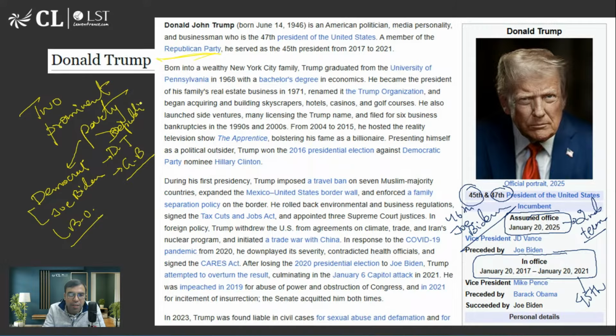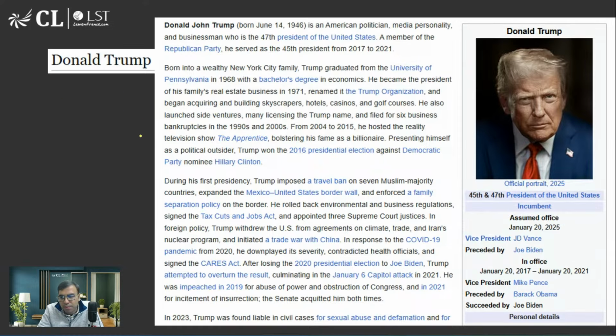And what is the party symbol of Republican and what is the party symbol of Democrat? Anyone? Roosevelt was from which party? I think Democrat. Let me check it since you are asking.